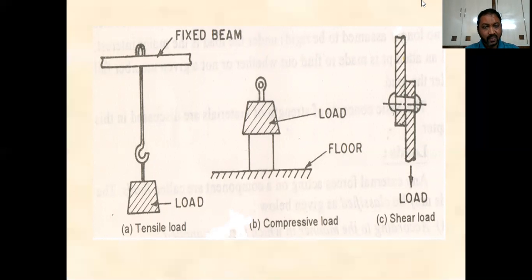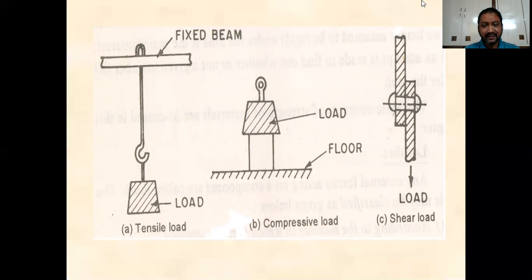In order to keep the rod in equilibrium, the other end also will apply the same equal and opposite force. That is, the other end is also subjected to an equal pull type force. So the rod is subjected to two equal and opposite pulls, as a result of which the rod tends to elongate, to increase in length, and this kind of load is called the tensile load.